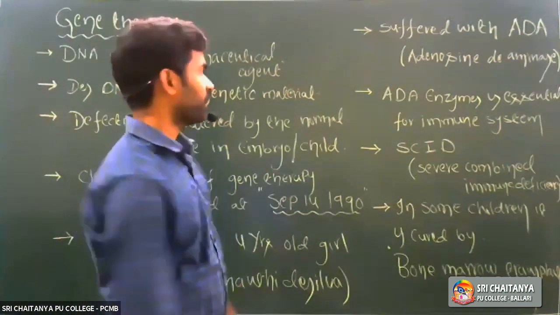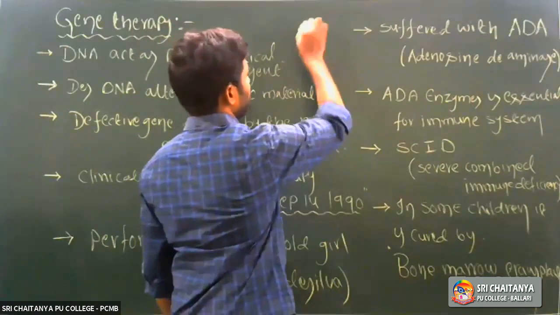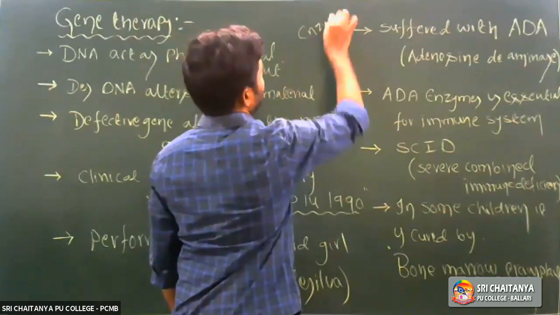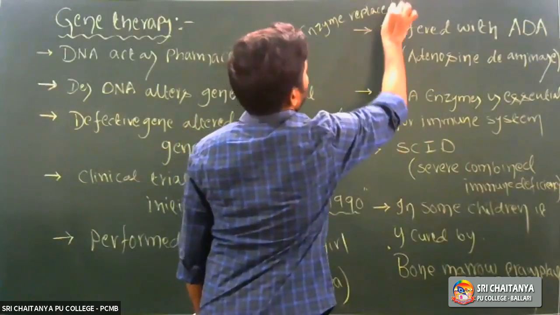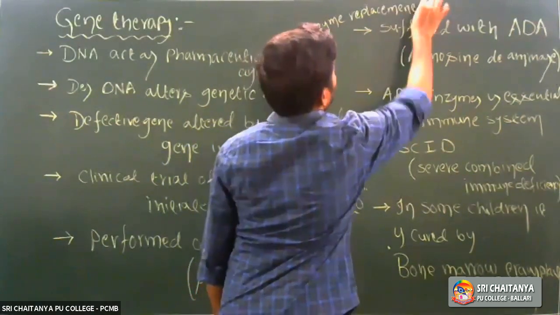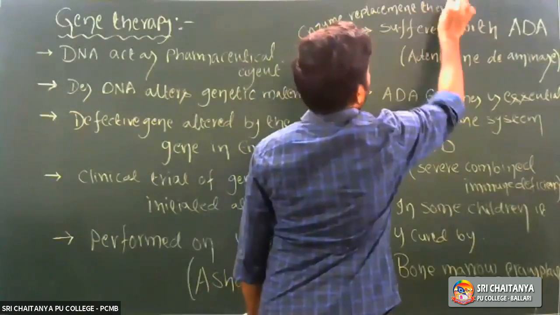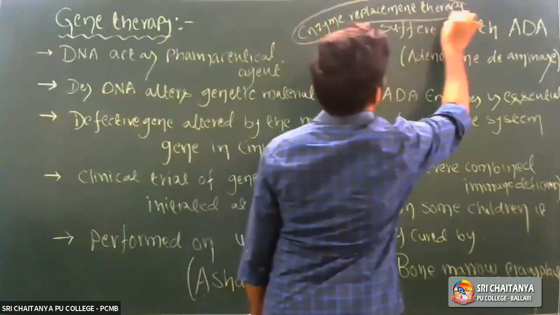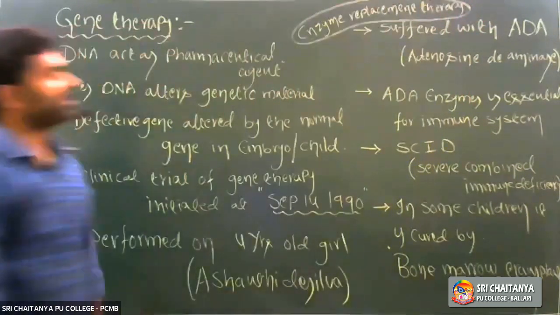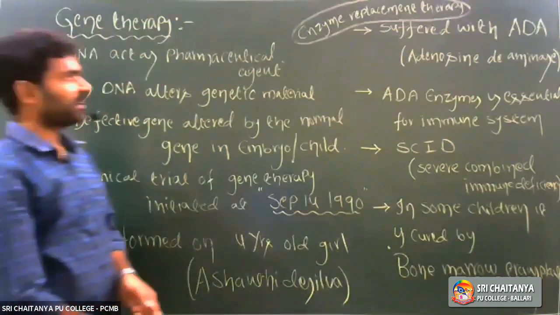Then the second one, enzyme replacement therapy. Right? So the first one is bone marrow transplantation, and the second one is enzyme replacement therapy.